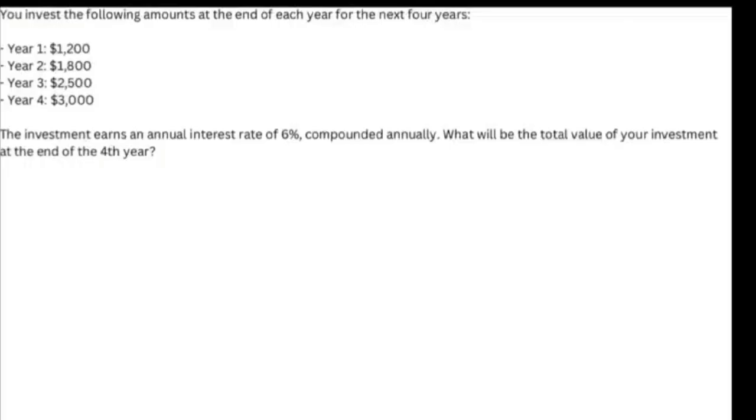So now we will know how to compute the future value of unequal and equal payments and the present value of unequal and equal payments. But first, let's compute the future value of unequal payments.